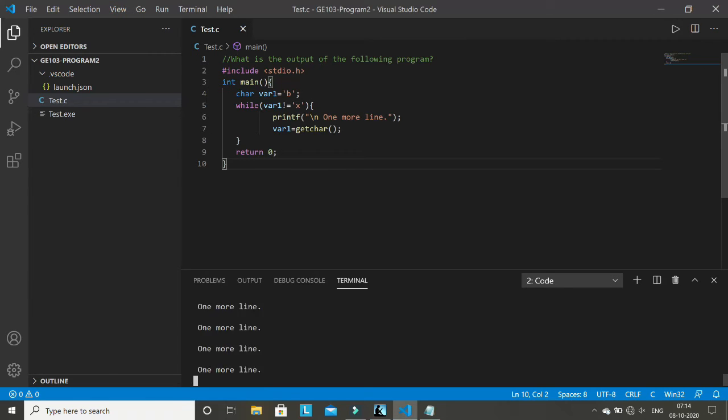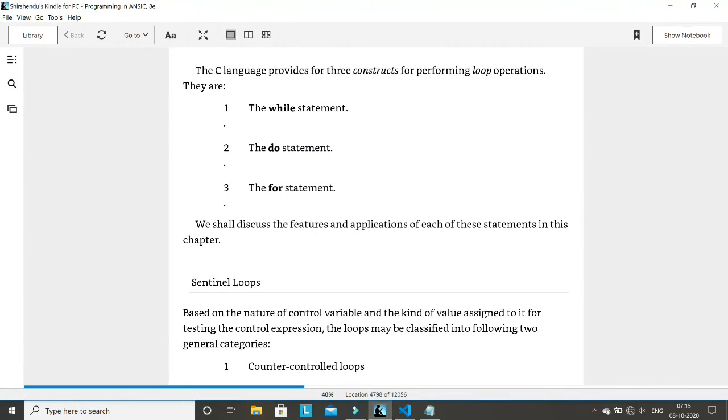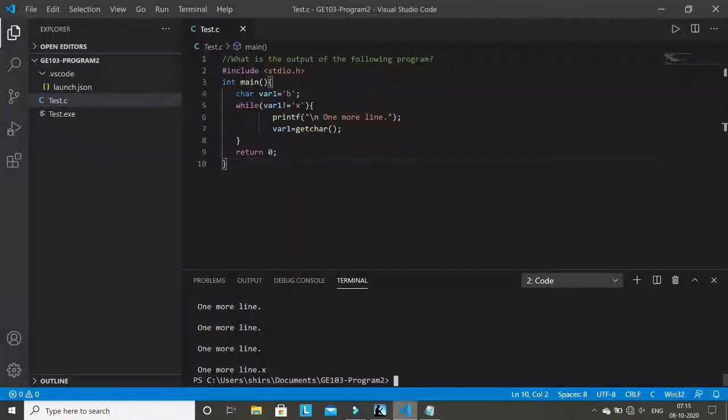So how to end it? You have to press X anytime. If I enter X, then the next time you come here, the value of this variable is X, so it will come out of this loop and the program will end. I hope you understand the difference between a counter based loop and a sentinel based loop. One is called a counter control loop and one is called a sentinel control loop. This variable is called the sentinel here. I hope it is clear to you.